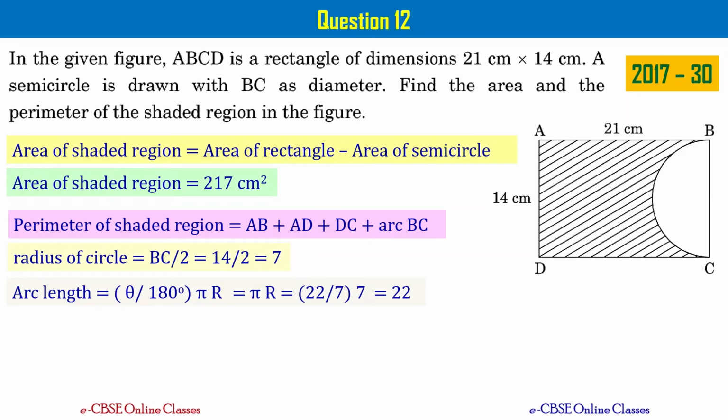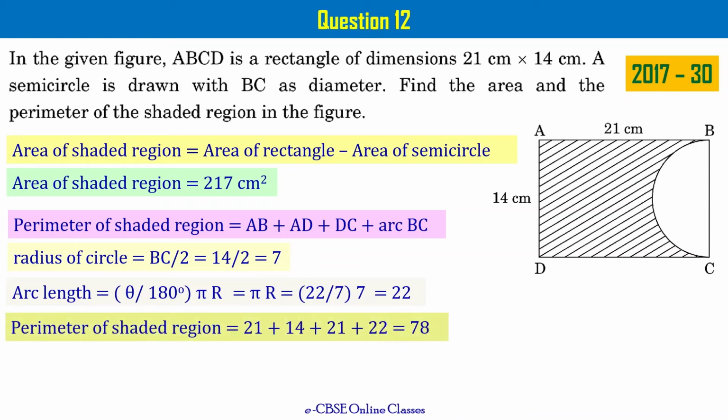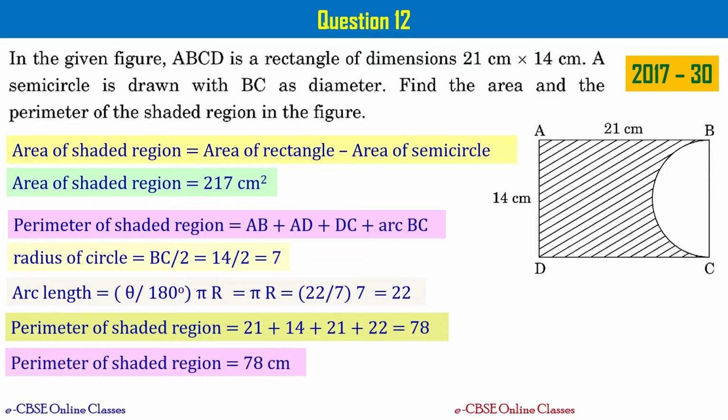Now let's substitute all the values we know into the formula of perimeter of shaded region. That is going to be equal to 21 plus 14 plus 21 plus 22, that is equal to 78. To answer the question, perimeter of shaded region equal to 78 centimeters. Please take a note of this. Let's go to the next question, that is question number 13.